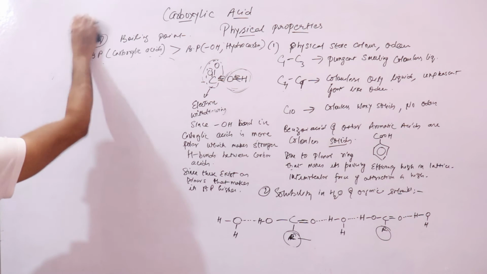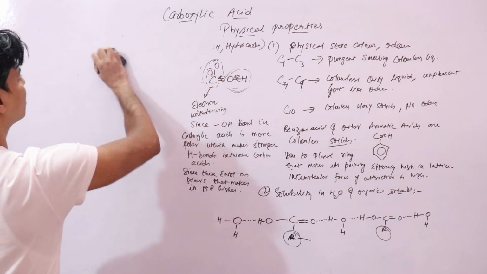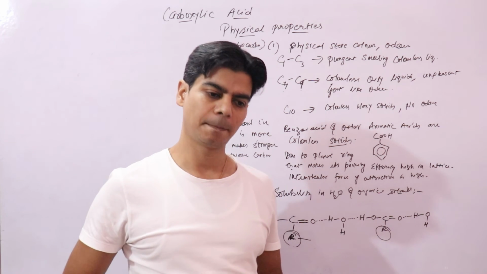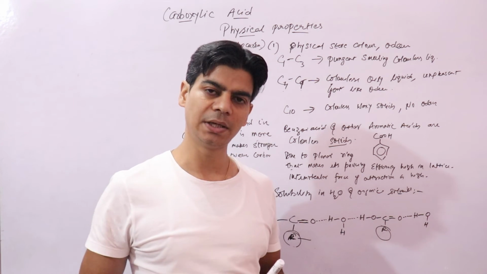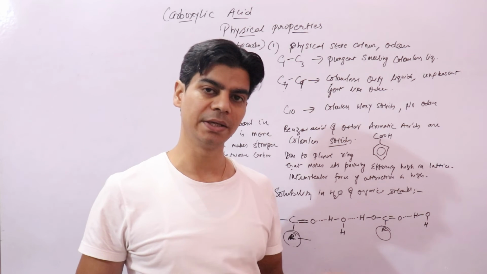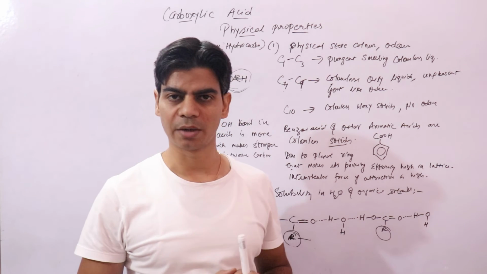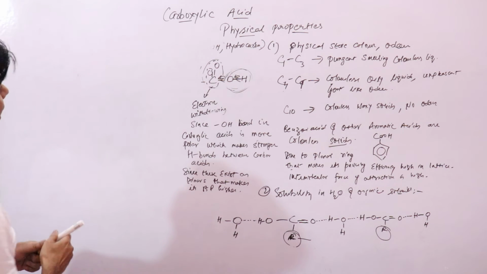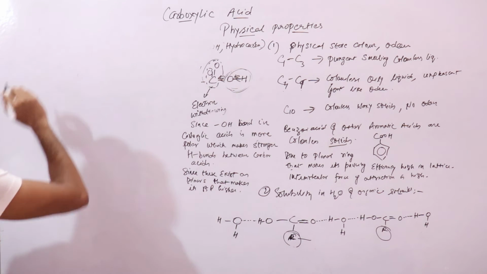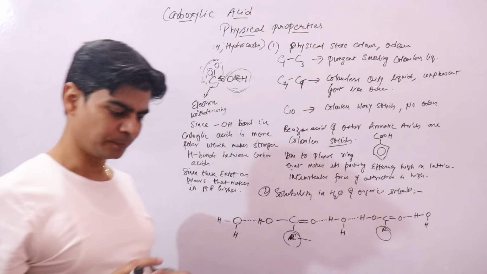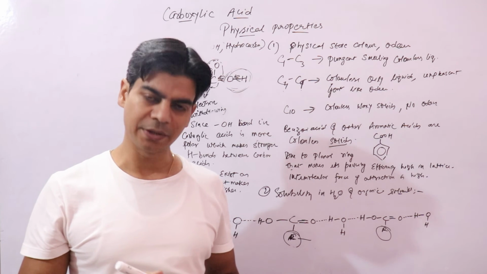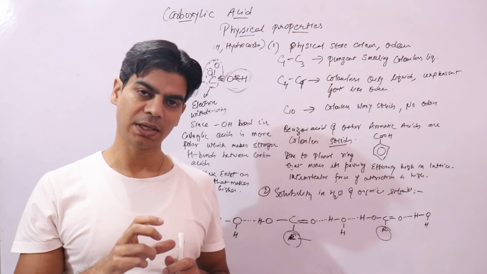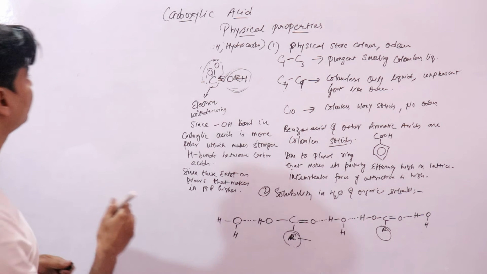We say that the melting point of carboxylic acids that contain an even number of carbon atoms is higher than those with an odd number of carbon atoms, right? So what it means is, if we have a carboxylic acid with 2 carbon atoms, which is an even number, right? The melting point of the carboxylic acid that has 2 carbon atoms,